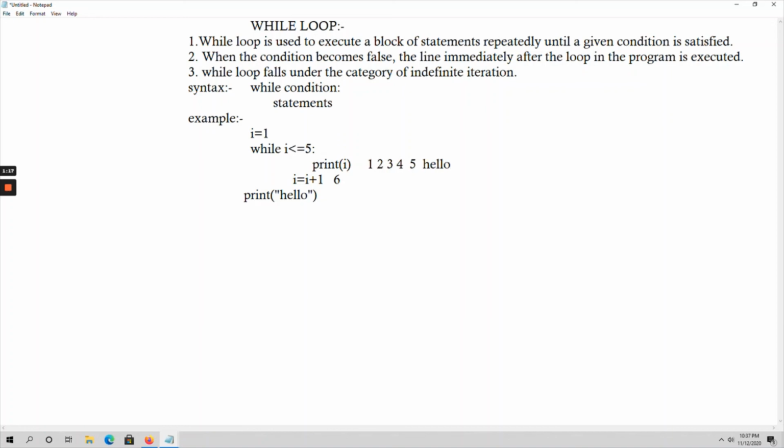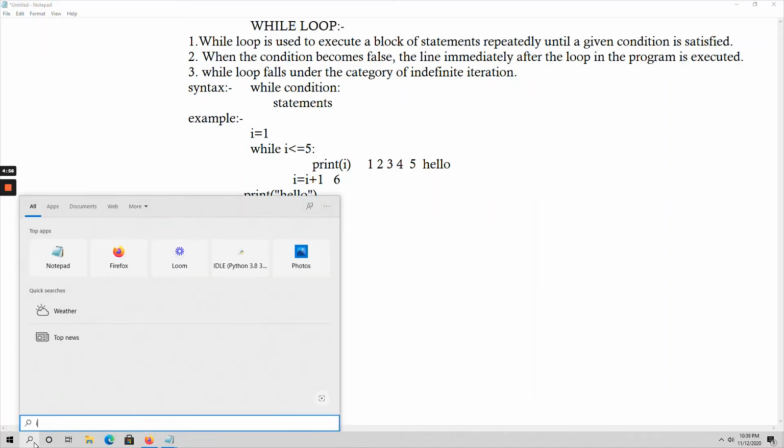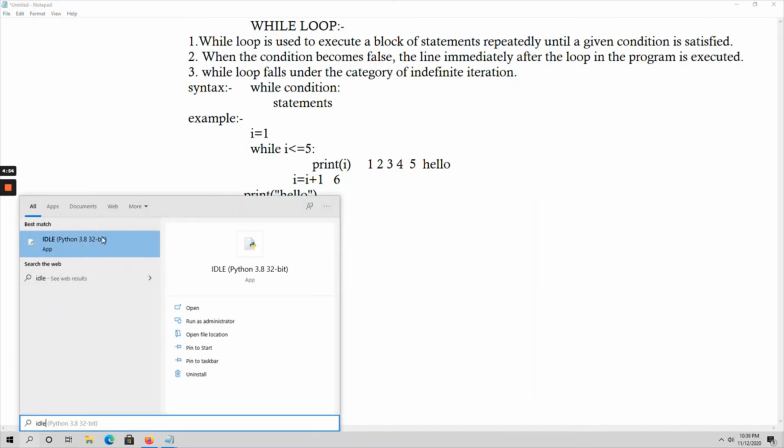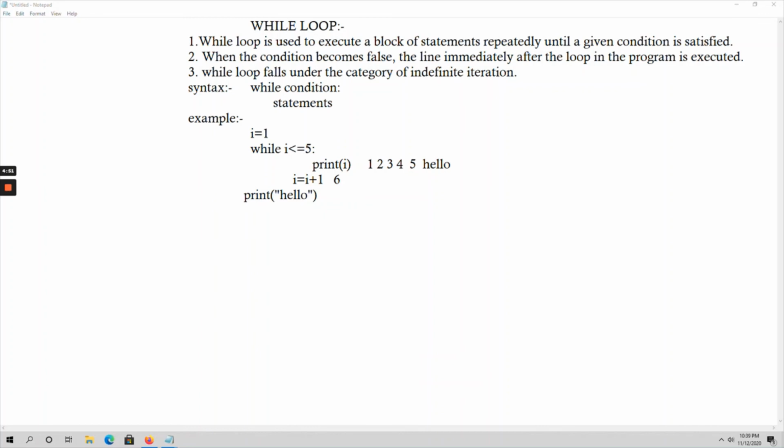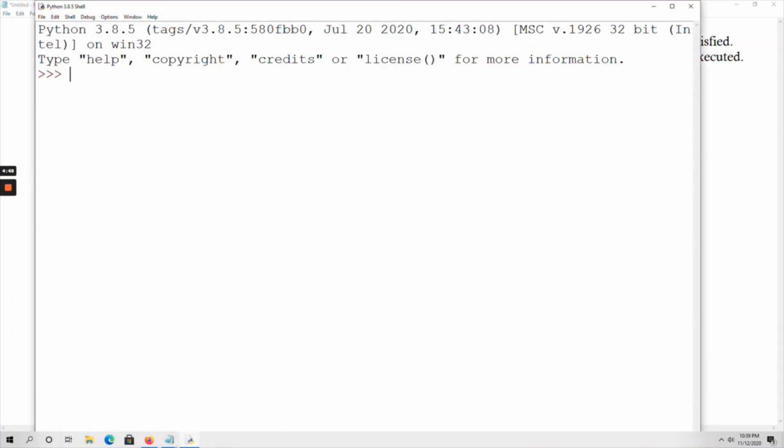Okay. Now let me show the execution of this while loop. Go to Python IDLE. Open a new file.